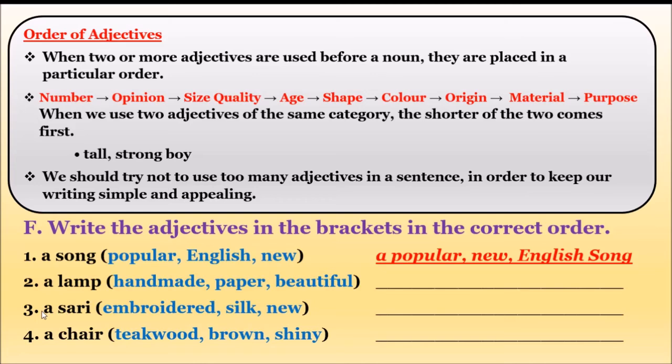Okay. Now, a sari. You may not know what a sari is. So we are talking about a sari. Did they give any number here? Number is not there. And is there any opinion here? No. Is size and quality there? No, size is not there, quality is not there. Is age given? Yes, new. So right now, a new.